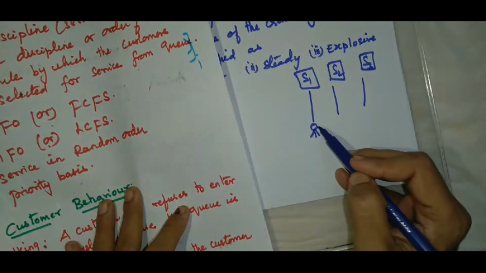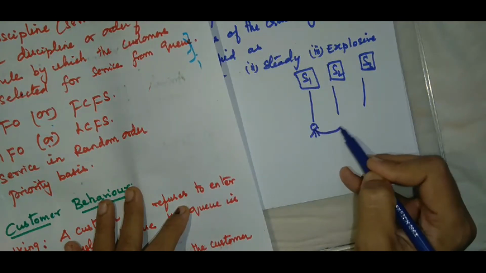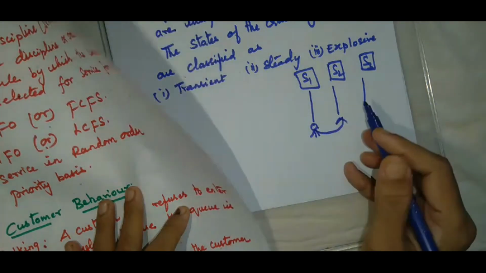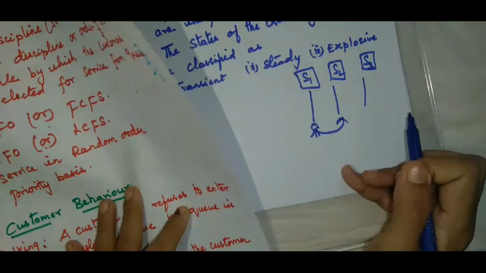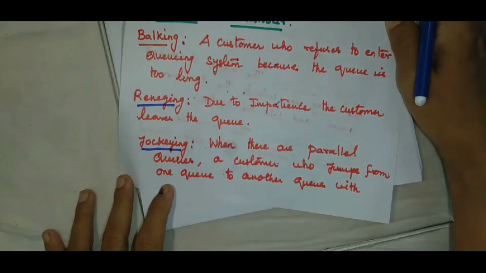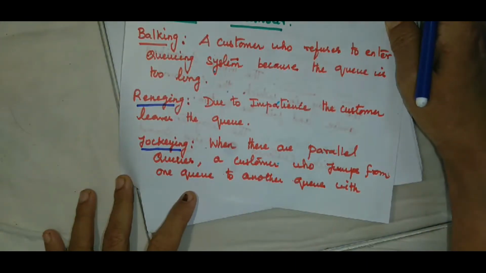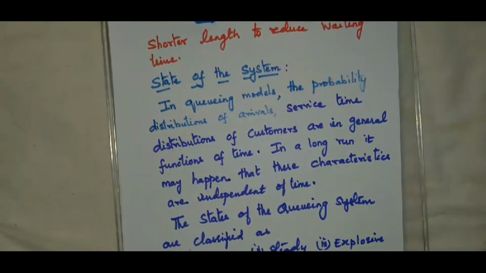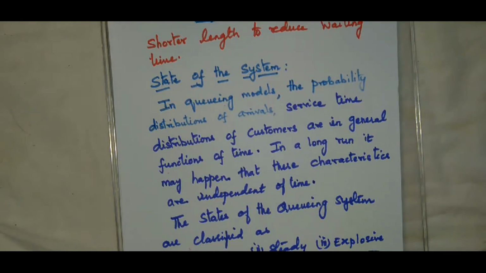What he does is jump from this queue to that queue in order to reduce the waiting time. So this is what you mean by jockeying. Jockeying means when there are parallel queues, a customer jumps from one queue to another queue with shorter length to reduce the waiting time. These are the customer behaviors which come in a queuing system.